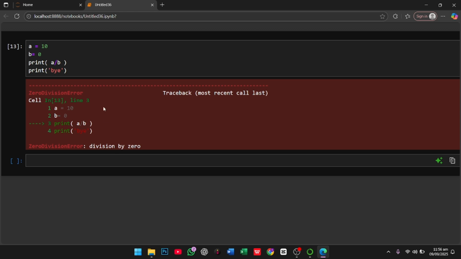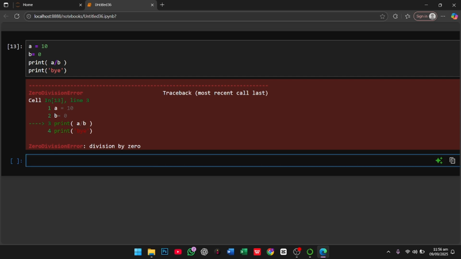But there is a problem: it doesn't even give me the bye. If there is an error, it stops the program and doesn't move further. So for this we use the try except code.